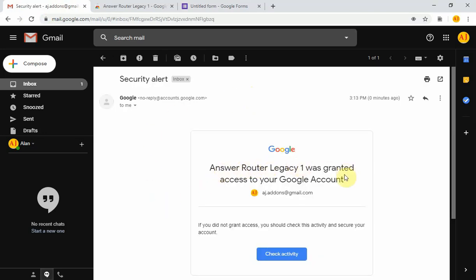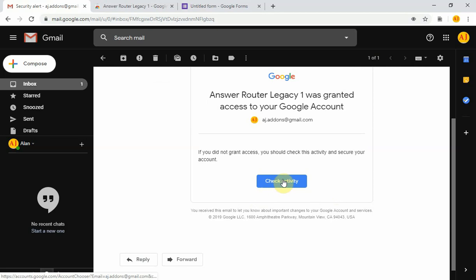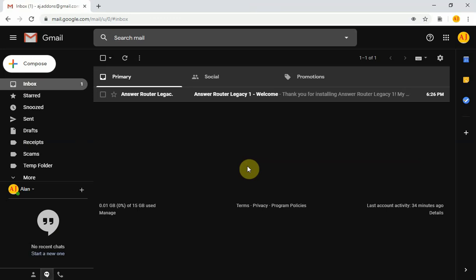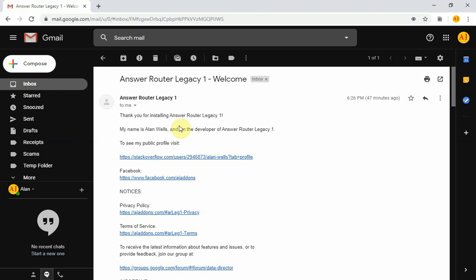Answer Router Legacy 1 was granted access to your Google account. You will get an email stating that you granted access to the add-on. If you want to check activity, if you want to take a look at your account and see what third-party apps are installed in your account that you have given permission to, you can go into your account and check the activity.